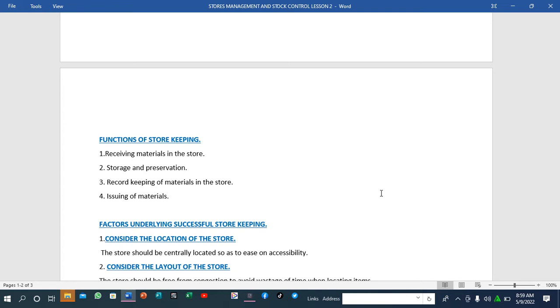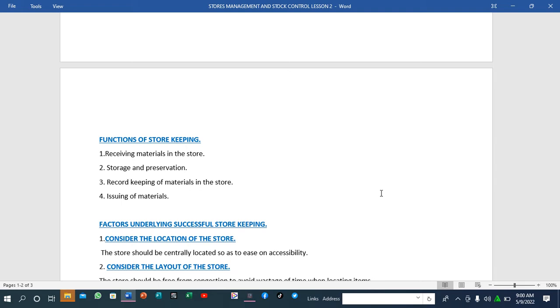What are some of the things that the store has to do when receiving the materials? They have to ensure that the goods delivery note is right. If the goods delivery note indicates that there are 36 cartons, they have to ensure that there are 36 cartons. That is the work of the store on receiving materials.